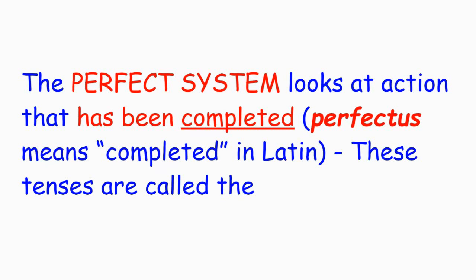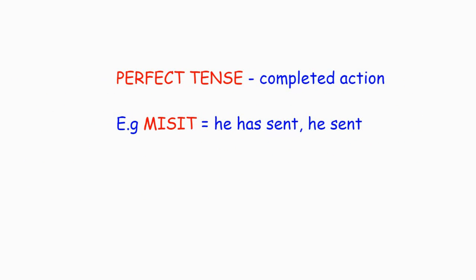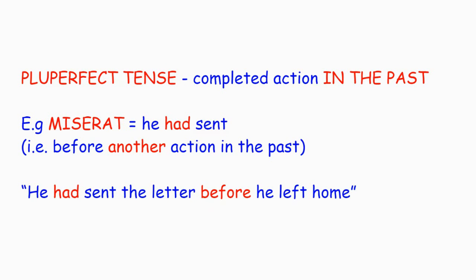The Latin word perfectus means completed, as from the verb perficio, perficere, to do completely. So the three tenses in the perfect system are, first, the perfect tense for completed action. So, for instance, misit, we would translate he has sent, or we can just use the simple past in English, he sent. The pluperfect tense, that's completed action in the past.